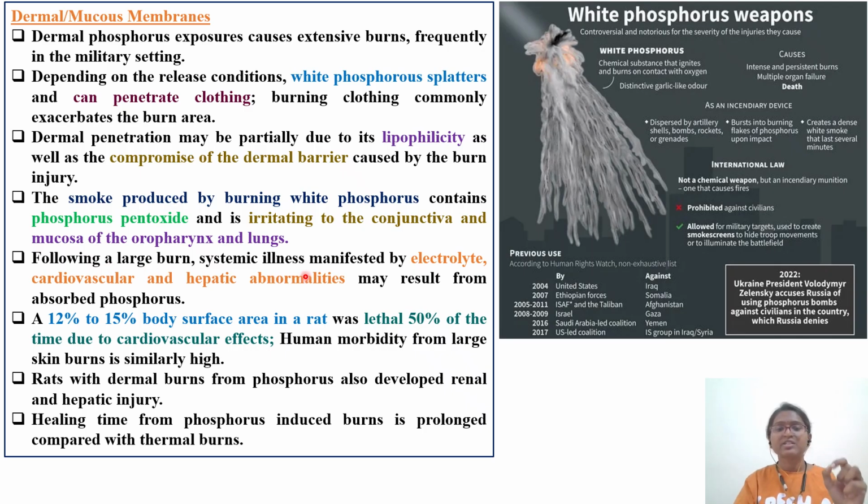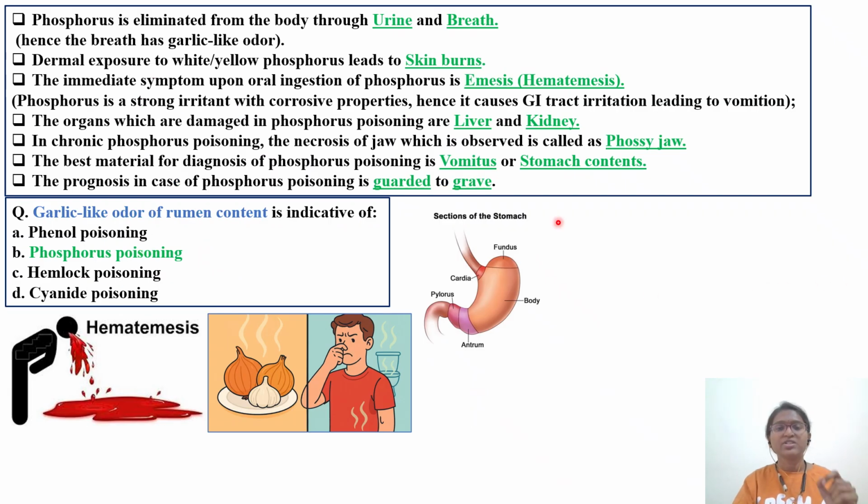Large burns will end up with systemic illness, that is electrolyte imbalance and liver abnormalities. It also leads to cardiac dysrhythmias. With 12 to 15% body surface area burned in the case of rats, 50% of the time it led to mortality of the rats. Healing is also very difficult when compared to thermal burns, very time-taking and prolonged. These are some of the important questions with respect to phosphorus. The immediate symptoms upon oral ingestion are emesis and hematemesis, an important point. To diagnose phosphorus poisoning, look at the vomitus and stomach contents, where you can see a garlic-like odor in the case of phosphorus poisoning.